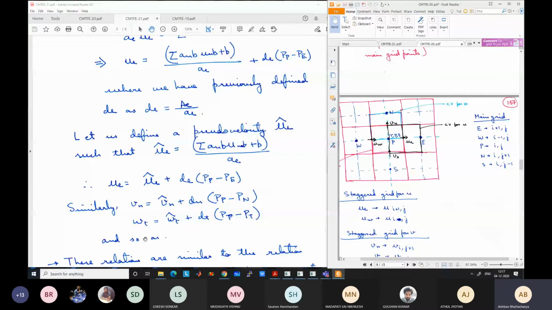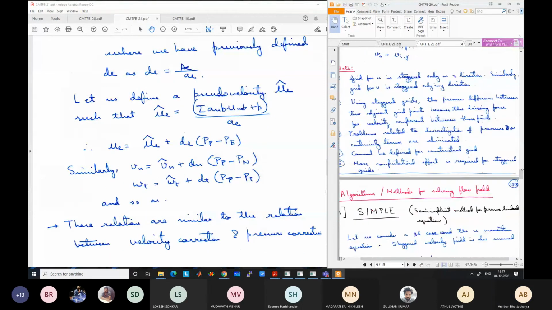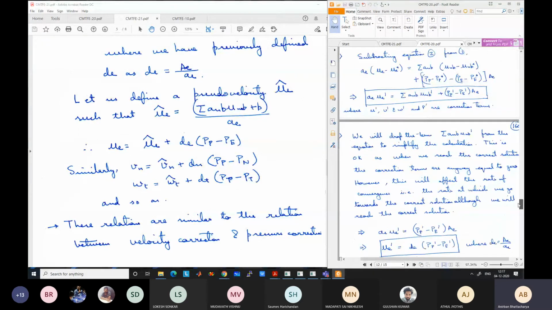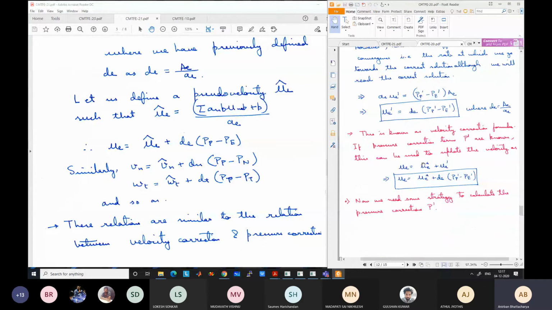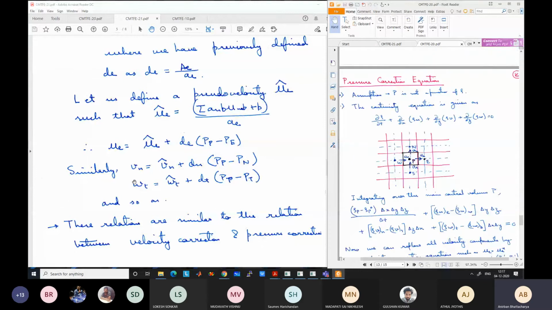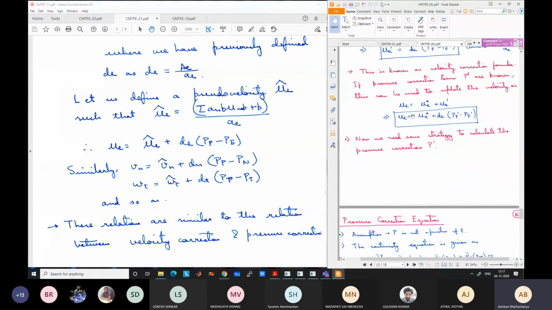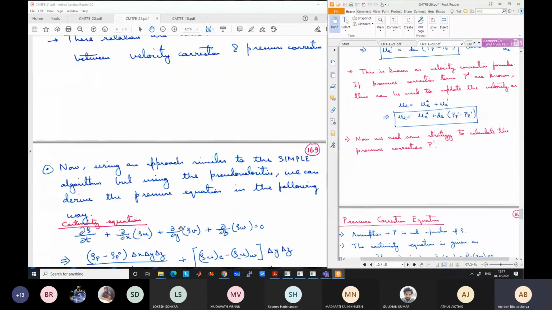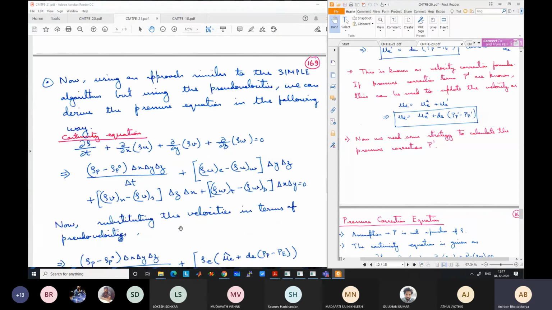Similar to our formulation of using this velocity correction in the continuity equation, the same thing we are going to do, but replace the Ue, Uw values, Vn, Vs, Wt, Wb values by these equations, not this equation. Instead of using this equation, we will use this equation in the discretized continuity equation. So what was the discretized continuity equation? We have already discussed this. The same equation is written again here.